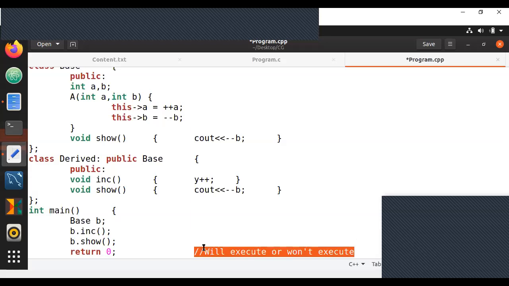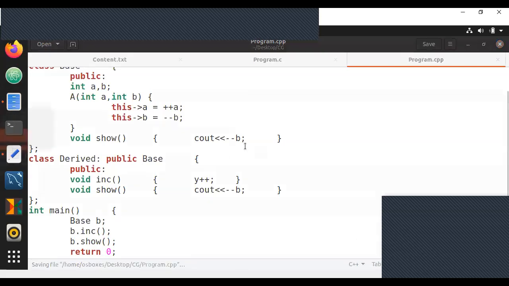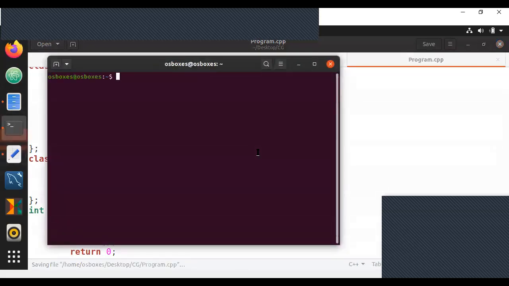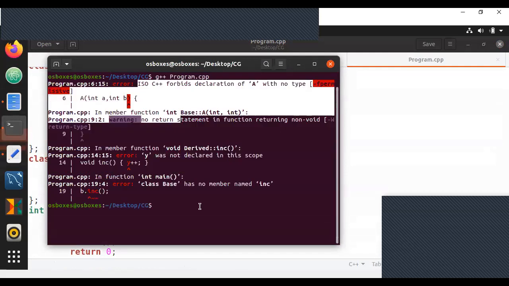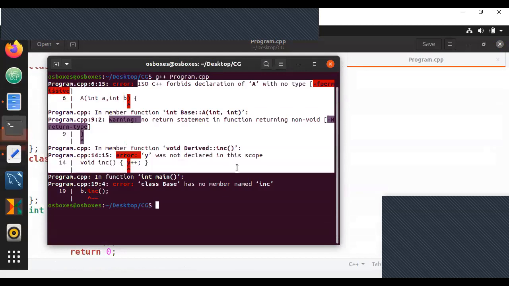All right, I've got one answer saying no. Nice. One of you has finally stated something. Yes, this is what I want. Make sure you guys keep responding. So let's just go to the directory. Once I compile it, I'm going to get this particular error, saying a lot of different errors.